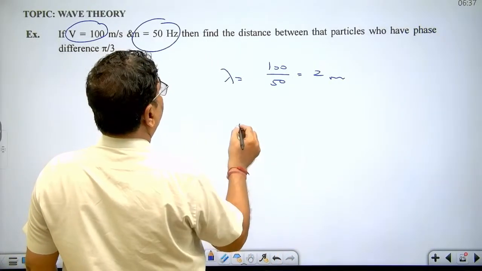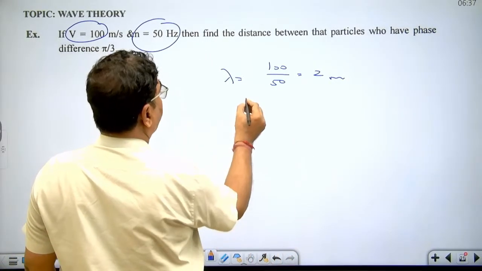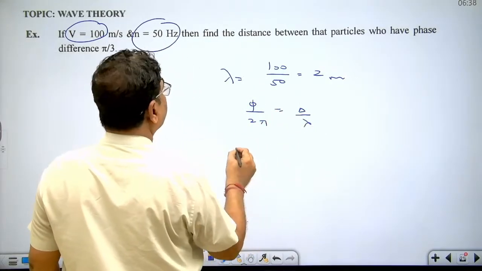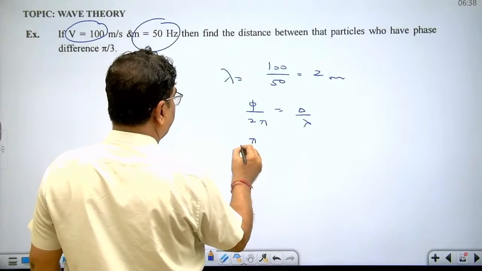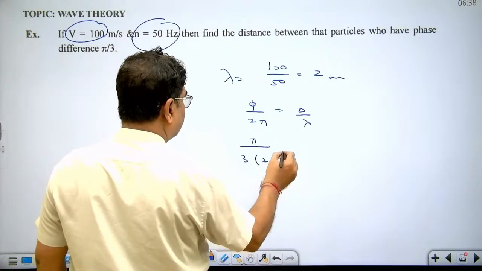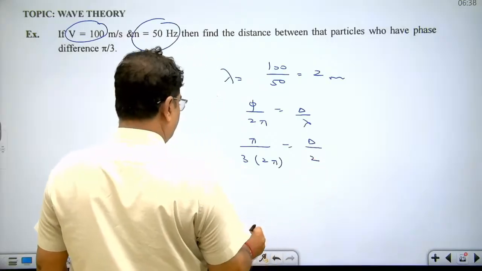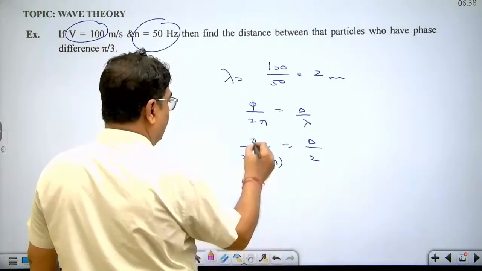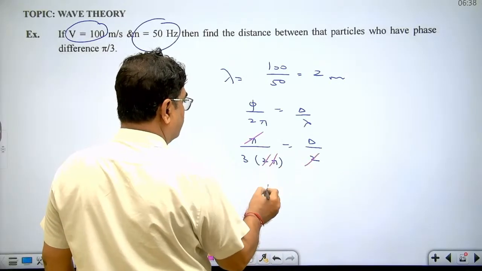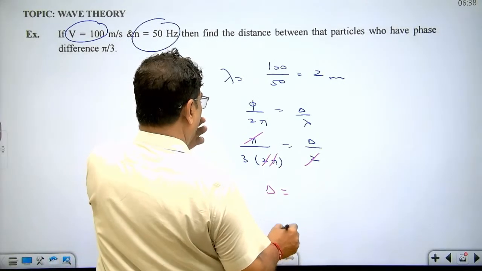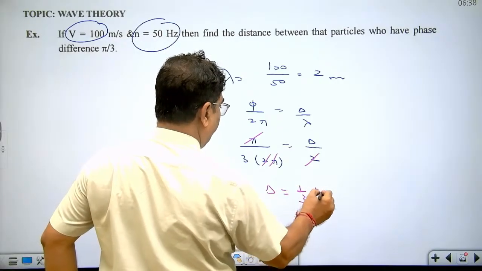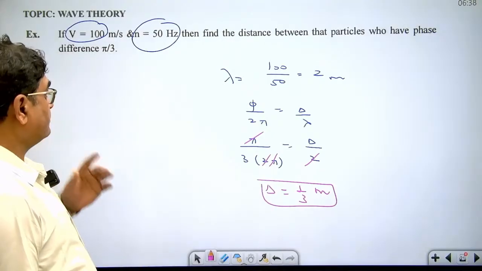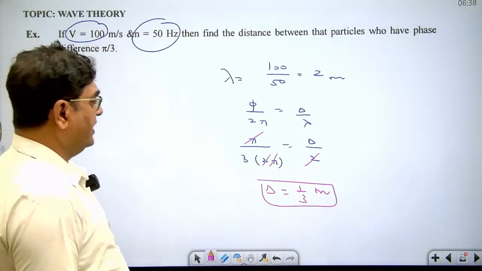Now find the distance between particles. Phase difference upon 2 pi equal to path difference upon lambda. Phase difference is given pi by 3, equal to delta upon lambda. So dear student, here pi will get cancelled, 2 will get cancelled. So delta will be what? Delta will be 1 by 3 meter. This is the path difference. Okay.